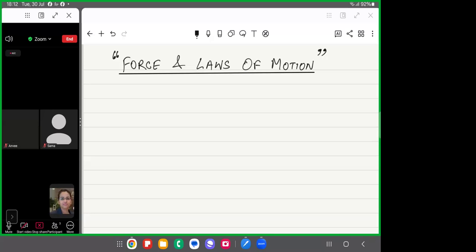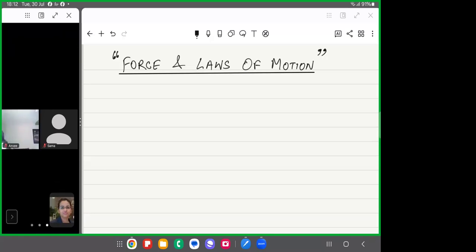In our daily life, we observe that some effort is required when we put a stationary object into motion or stop a moving object. In both cases, we need to apply an external force.